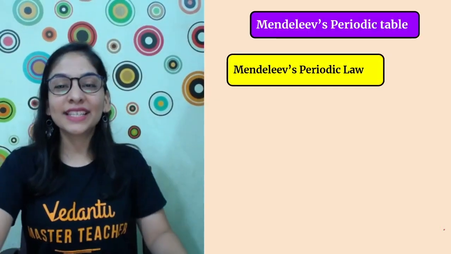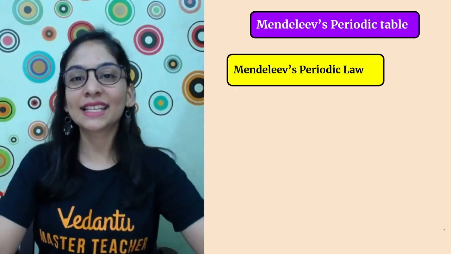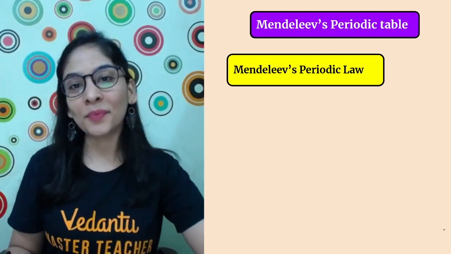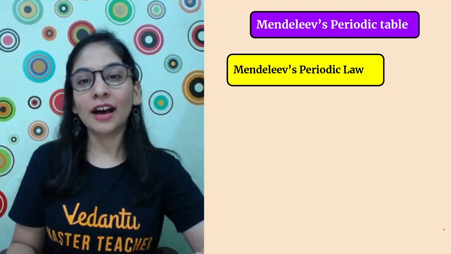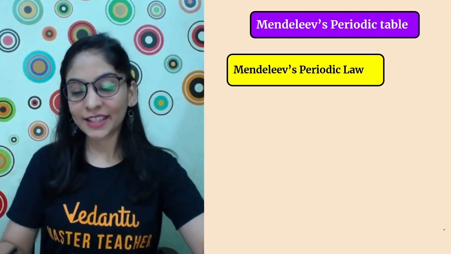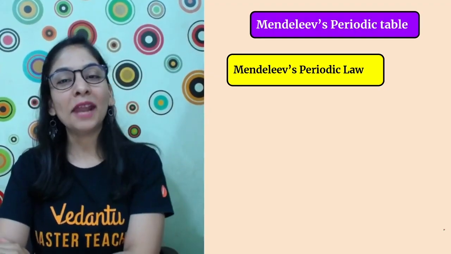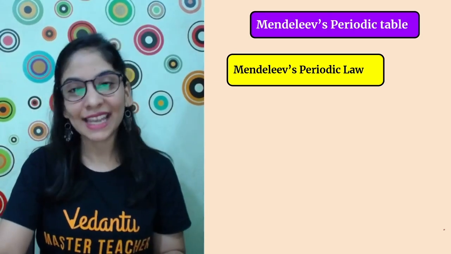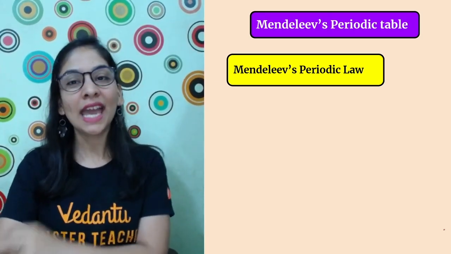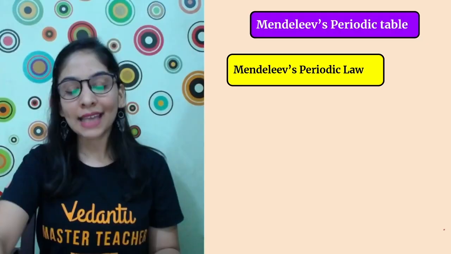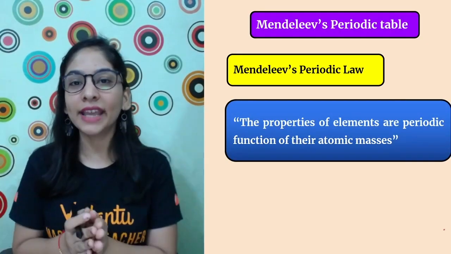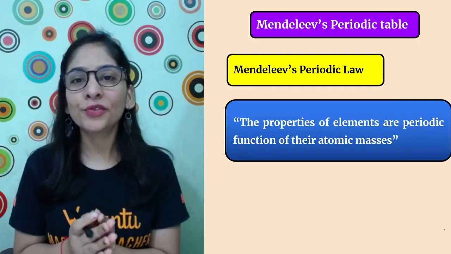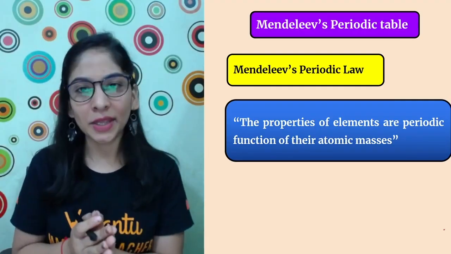And now ma'am will tell you who that scientist is who tried to overcome the drawback of Newlands' law of octaves. That comes to Mendeleev, and Mendeleev was such an awesome scientist. I'll tell you some fun facts about his table. First of all, let's understand what kind of law he gave, on the basis of which he arranged all the elements, because at that moment around 68 elements were known.